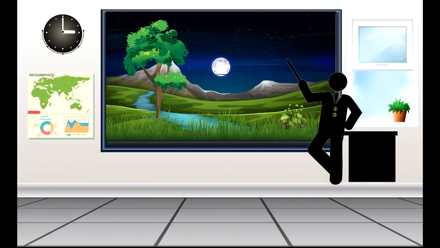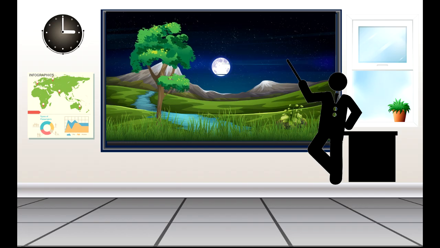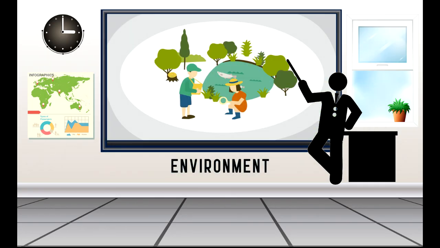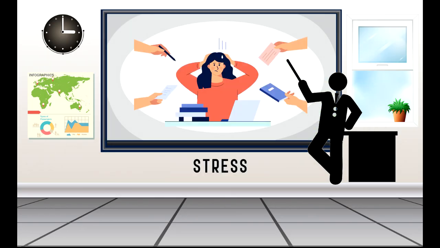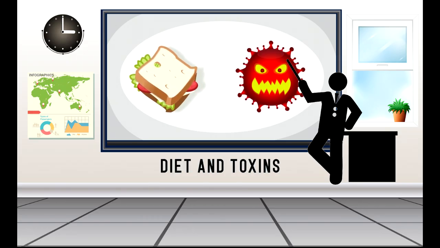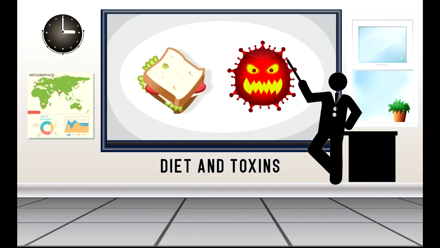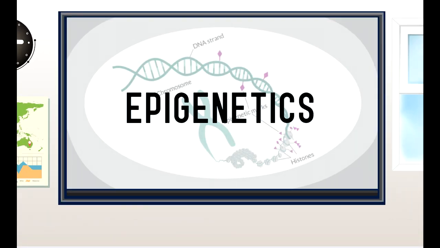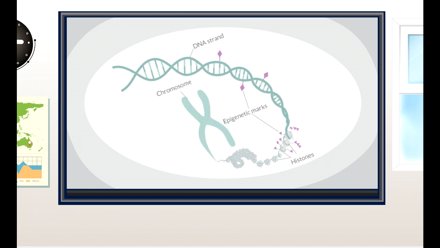The environment can also impact our phenotype. For example, the type of environment we grow up in, the amount of stress we experience, diet, and exposure to toxins can interact with our genes to impact genetic expression. Epigenetics is the study of these interactions and the factors that influence them. Let's examine how this happens.